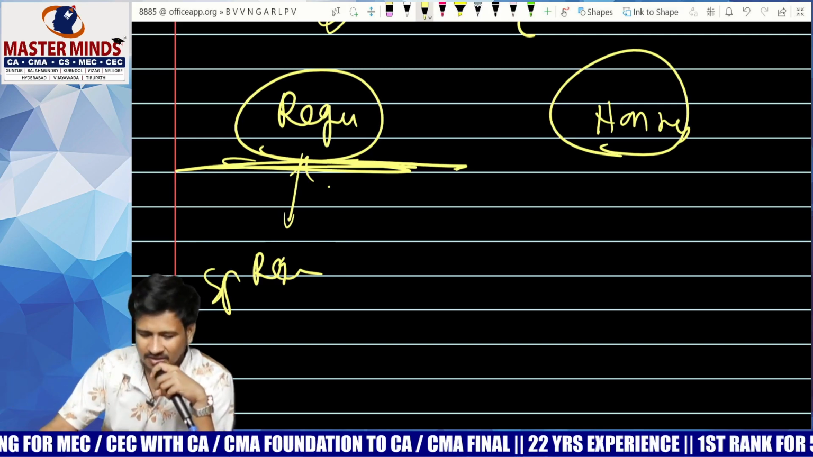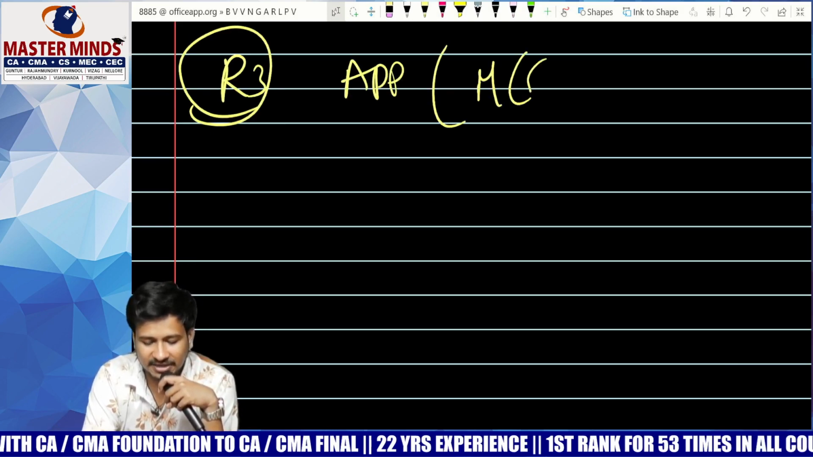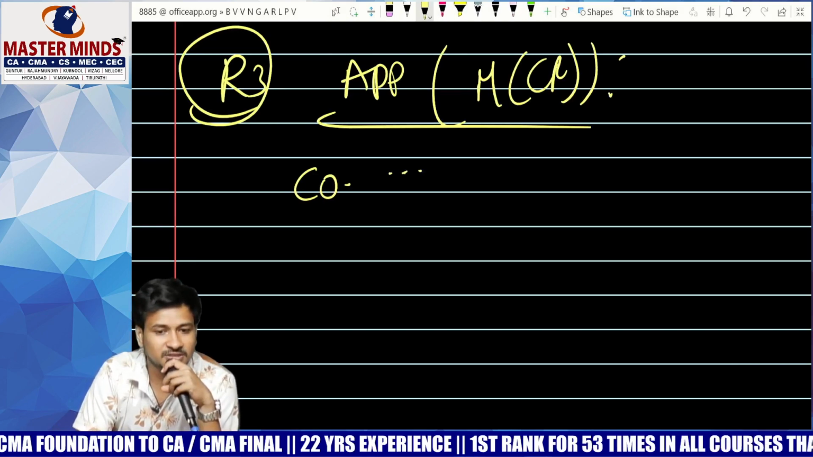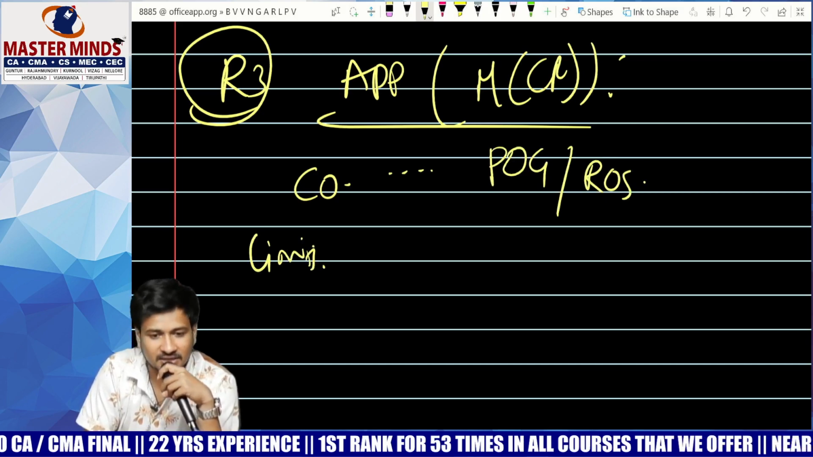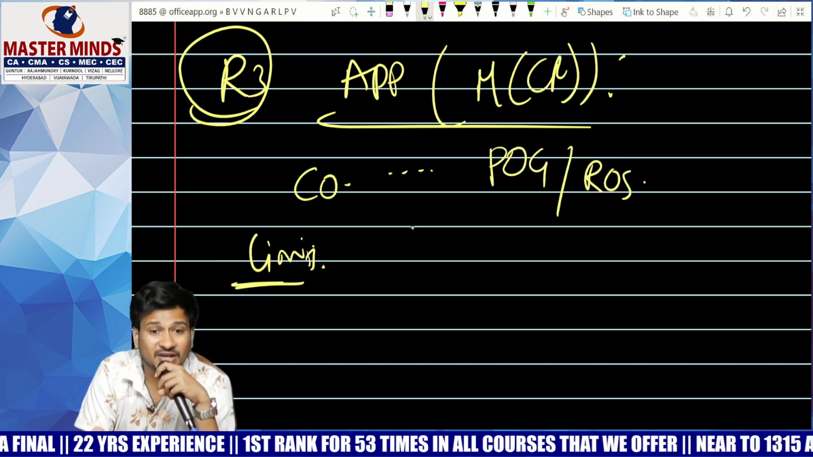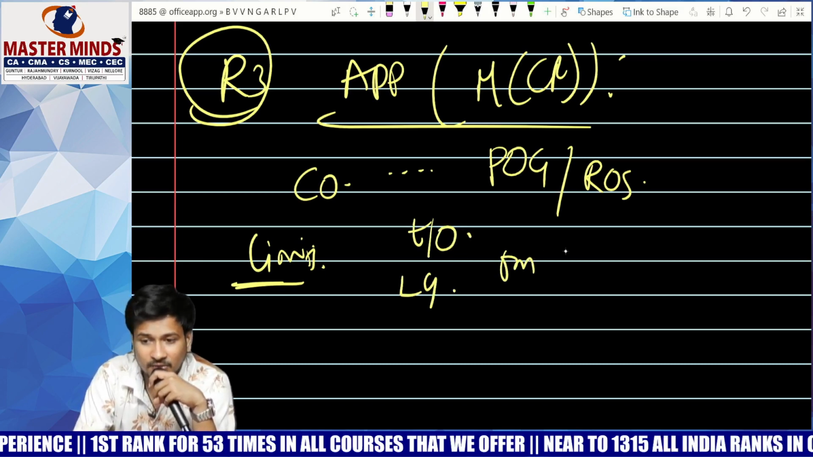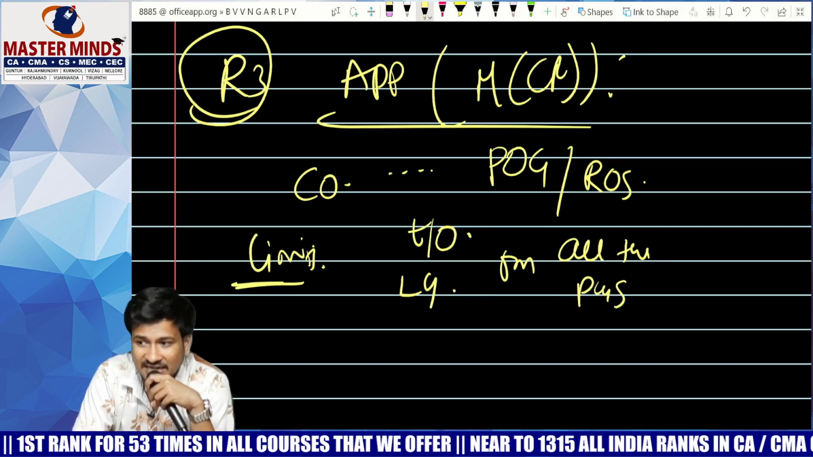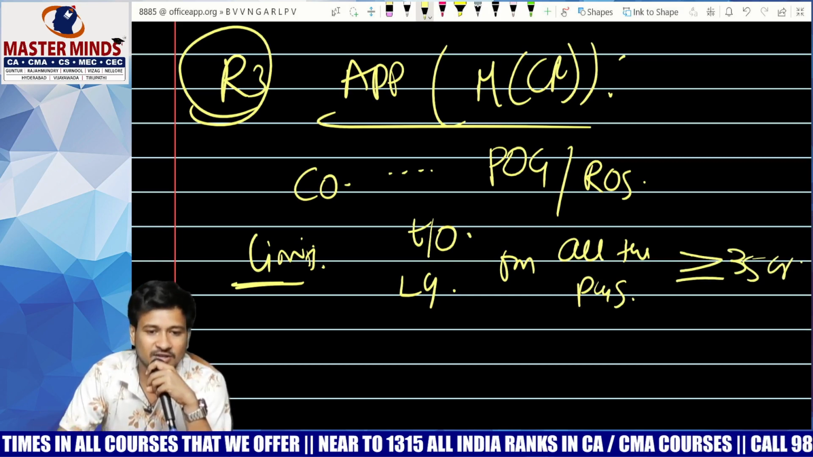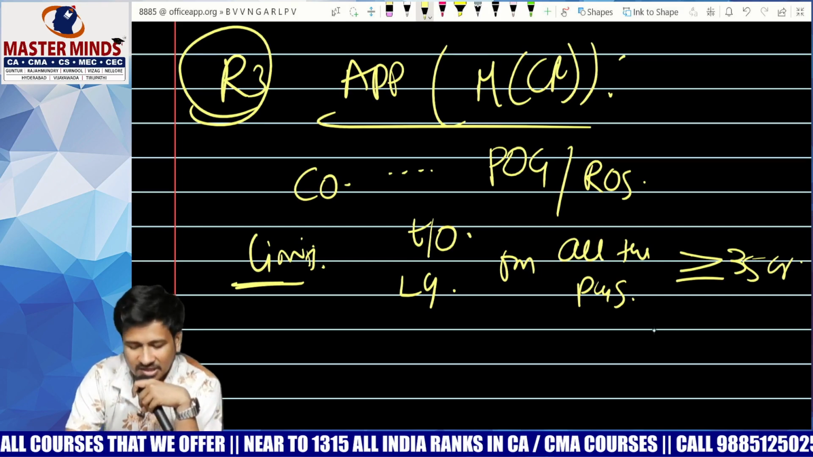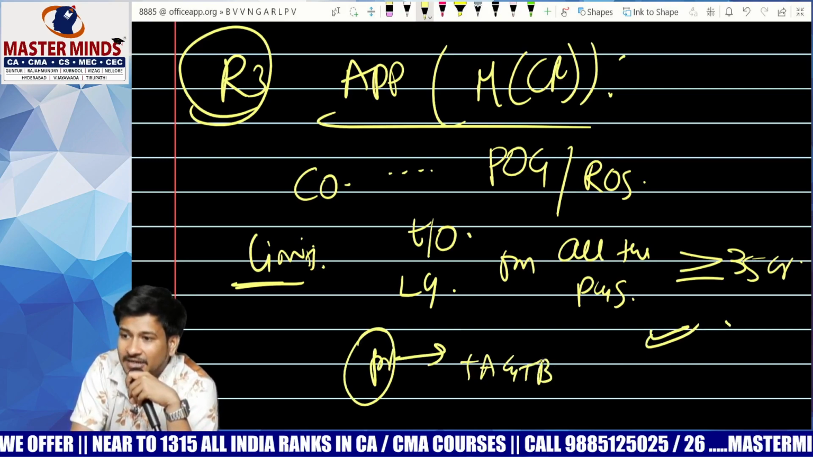Clear? For the last and final time, tell me what is rule number 3. Applicability of maintenance of cost records: applicable to those companies which are engaged in production of goods and rendering of services. Tell me the limits. You have to check the limit for turnover, preceding year turnover from all the products and services, exceeding or equal to 35 crores. Clear everybody? If yes, then it is applicable to those products which are covered under table A and table B.